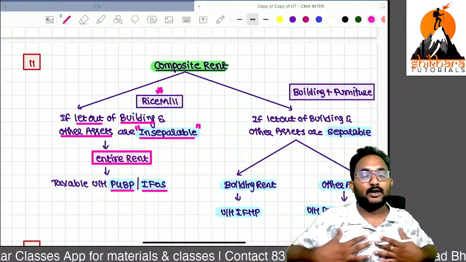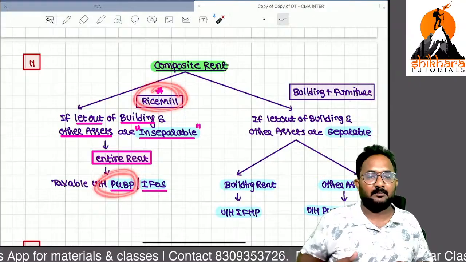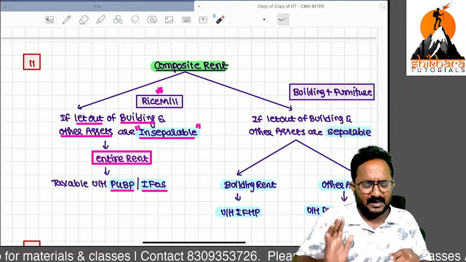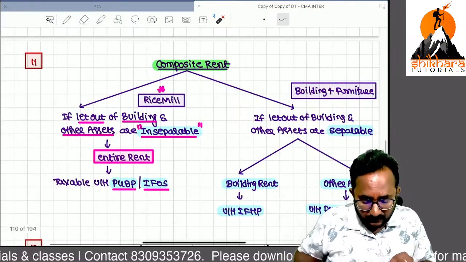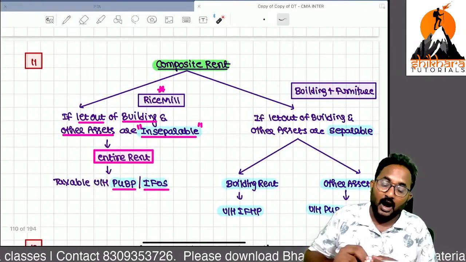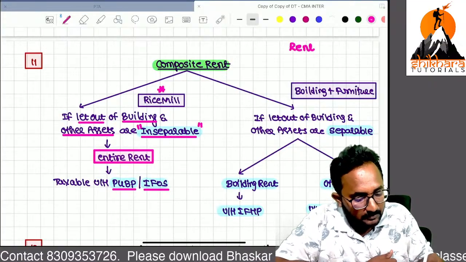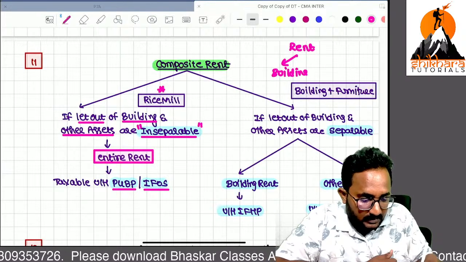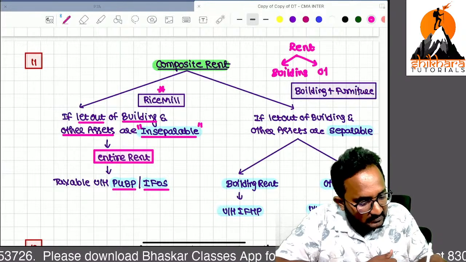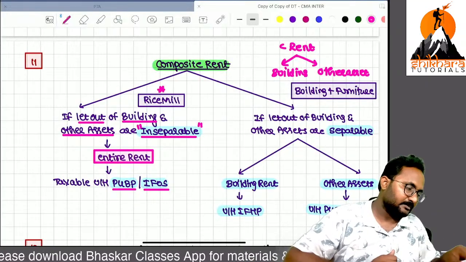Example: I am an owner. I have a business of letting out rice mills, PGBP. If I have only one rice mill and I am letting it out, that's why it is income from other sources. Composite rent means if you are receiving rent from the building along with other assets, this rent is called composite rent.